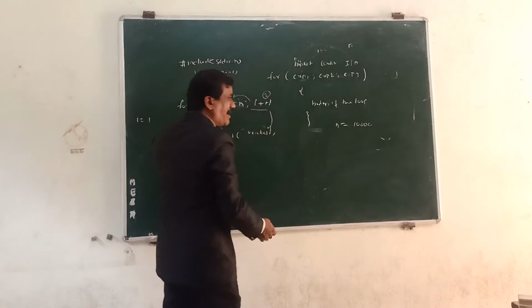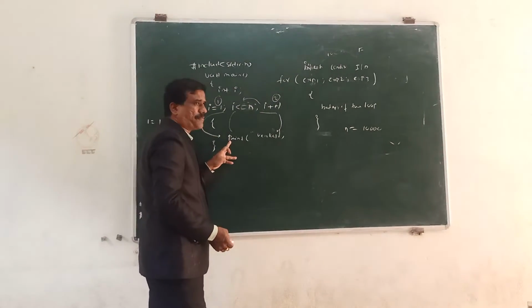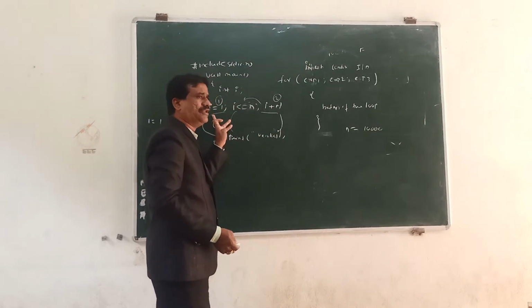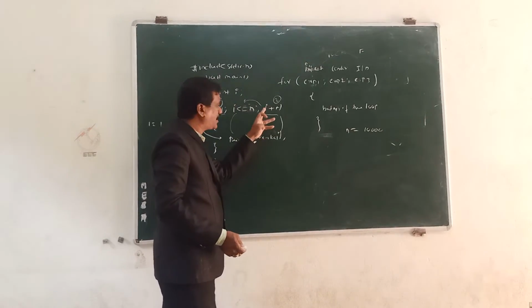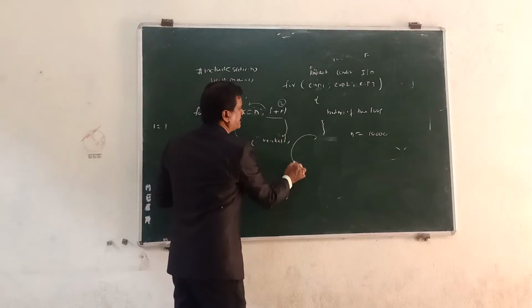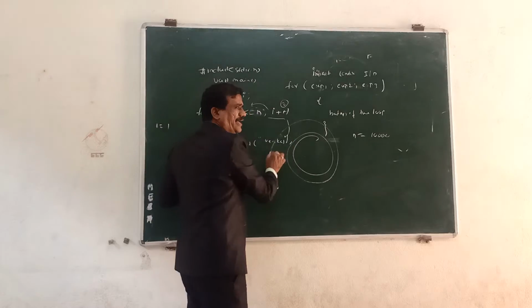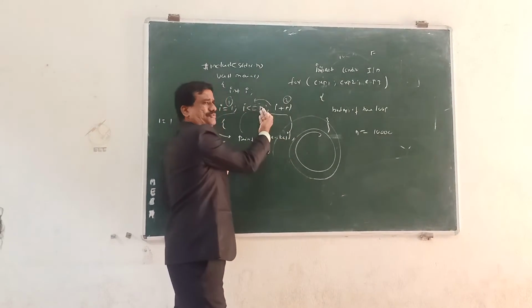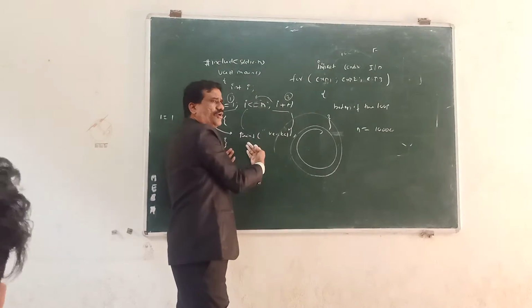Always check: initial value, condition, statement, increment or decrement, condition. Initial value, statement, increment or decrement, condition. So this is nothing but looping. How many times? The same printf, this block of code, 10 times.